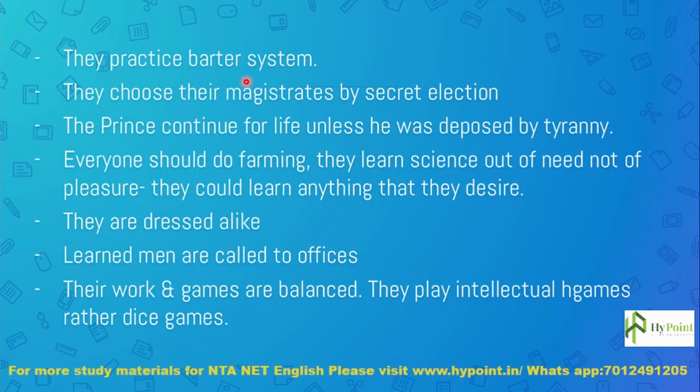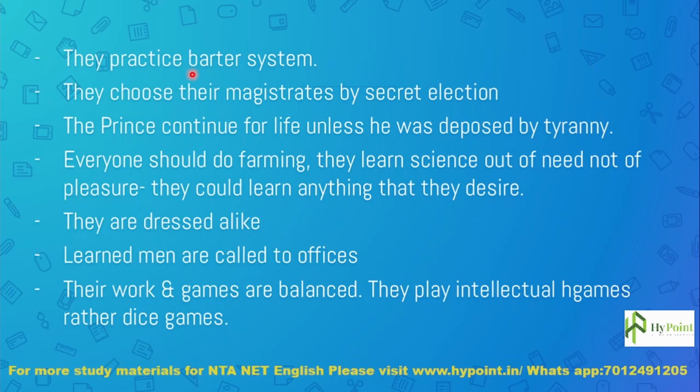Before the practice of money, human beings used the barter system. I'll give one object to you, and to calculate its value, you have to give me something back. Suppose I give you a hen, and you give me some vegetables. In that way, the barter system happens. So the Utopians practiced a barter system.